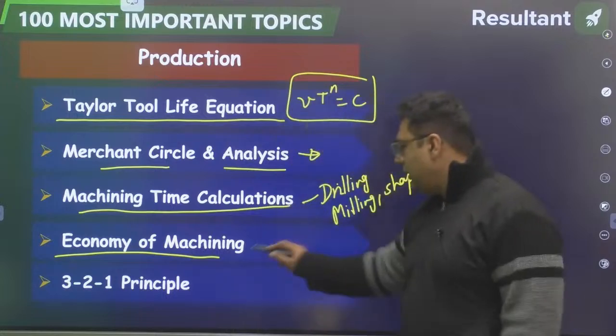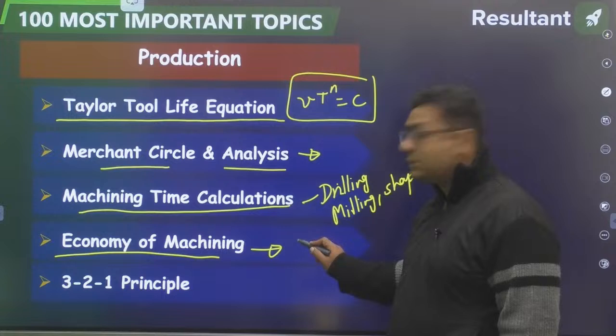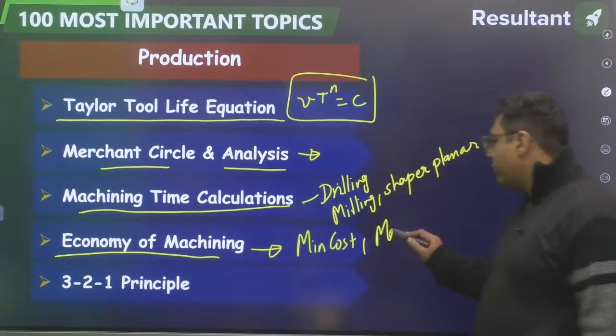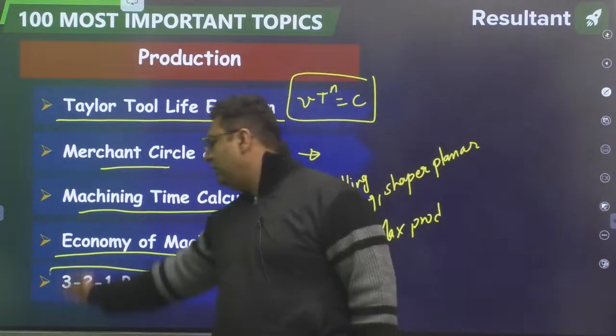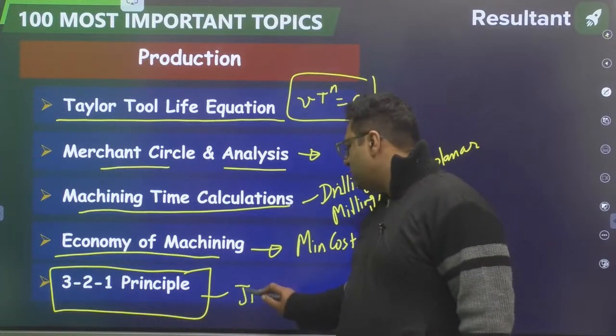Next is economy of machining. In economy, you need to remember only the formulas, that will be enough. There are two criteria. One is minimum cost, other is maximum production. And then the 3 to 1 principle is the only thing which is taught and which is required for the exam also. This is from jigs and fixtures.